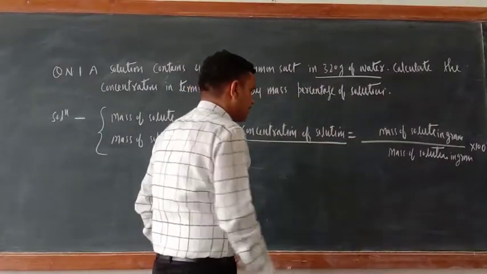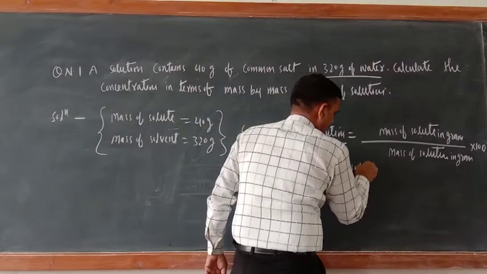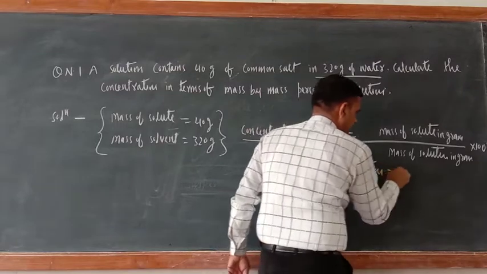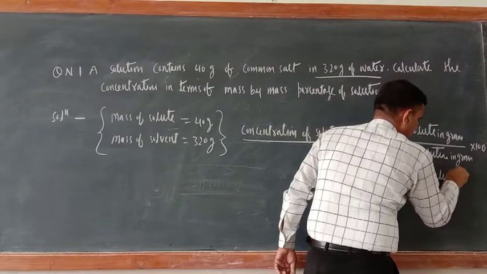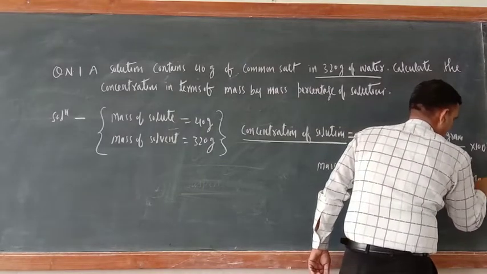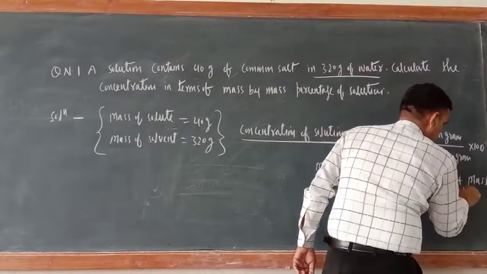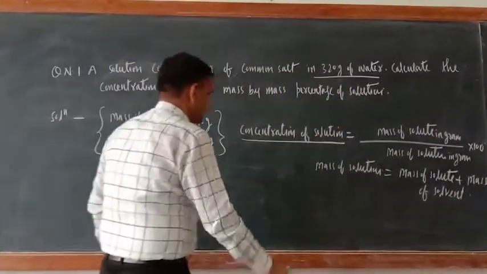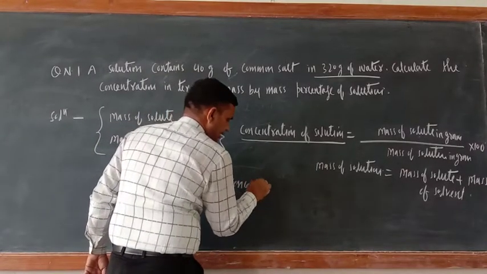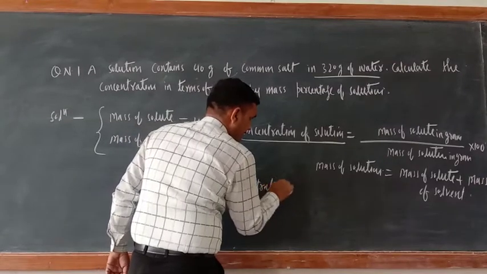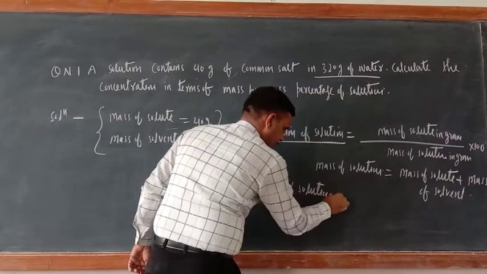Here mass of solution equal to mass of solute plus mass of solvent. So the same thing can be written like that also. Concentration of solution